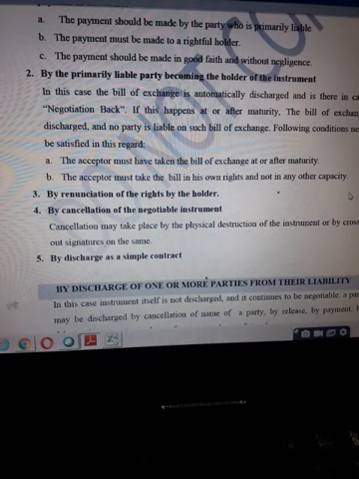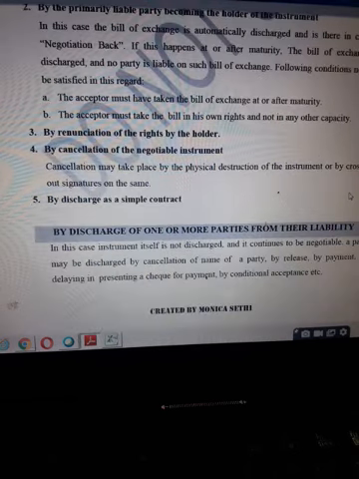If the negotiable instrument, even without making payment, has been cancelled, if on the face of it you have written the word cancel, put your signatures and physically destroyed the instrument, that automatically also discharges the negotiable instrument and discharges all the parties involved in that instrument. Also, a negotiable instrument can be discharged as a simple contract. In that case, you can enter into an agreement with the parties and therein you can discharge all the parties who are liable primarily for the payment of that instrument.